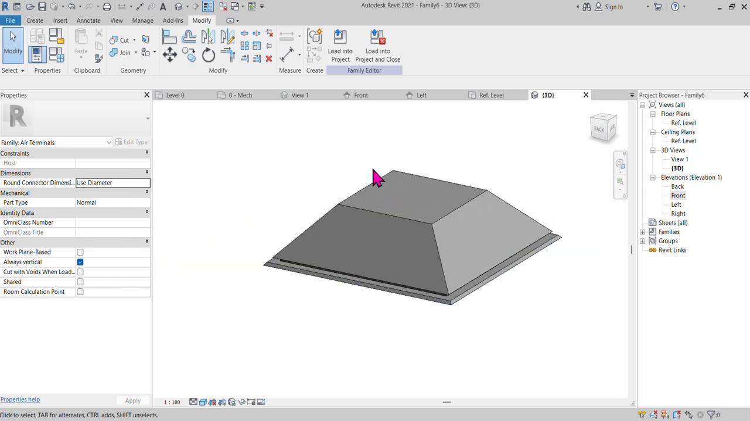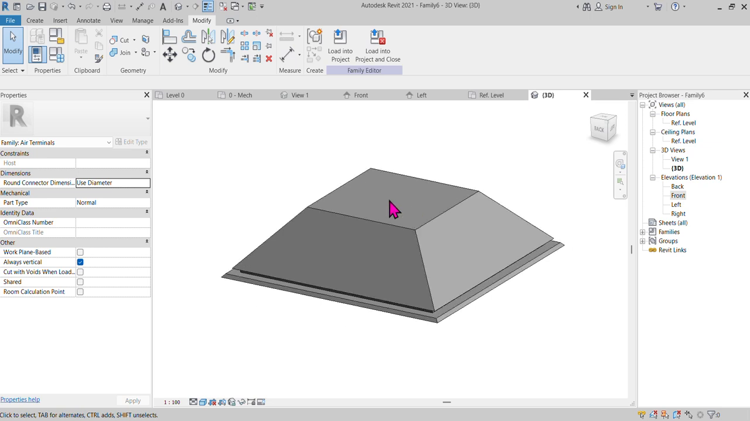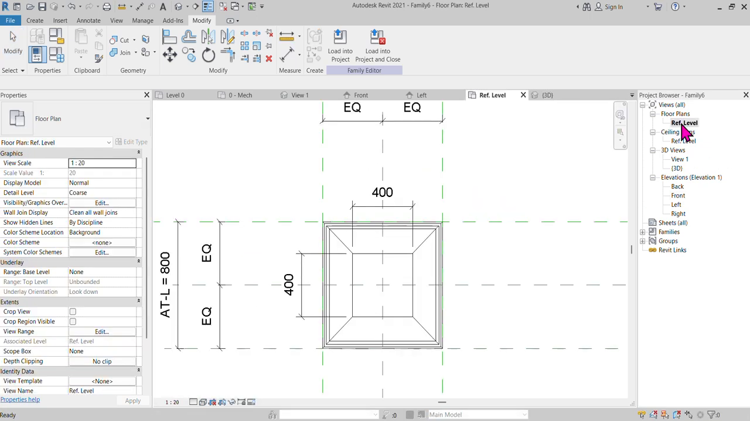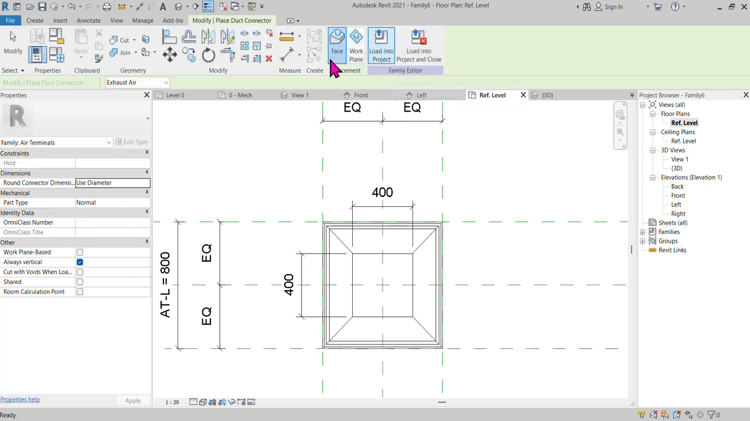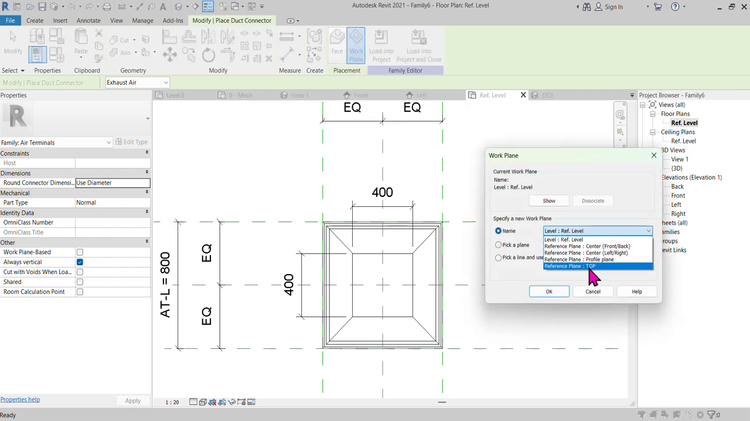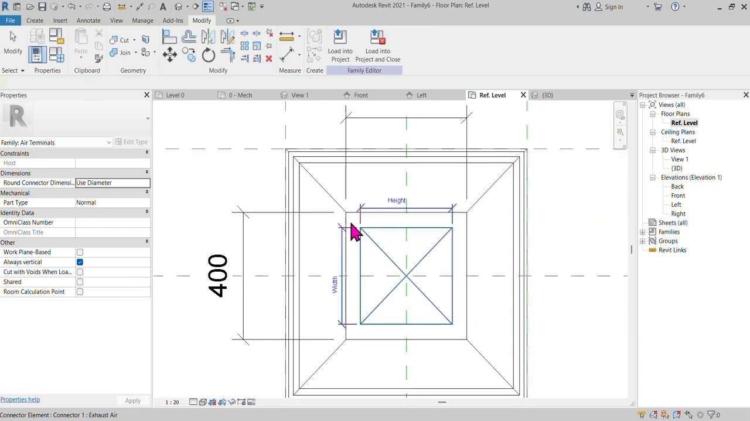Right. Now we have to create the duct connector. So how can we fix it? Right. Now I can go back to my reference plan, go to choose create, and after that you have to choose the duct connector. In the duct connector, you can find the work plan. In the work plan, you remember last time I created the top. Okay. Now you can take it. So it's automatically in the top area.